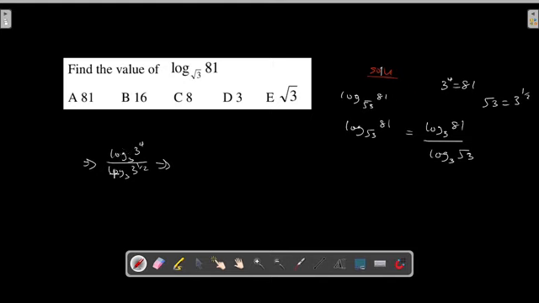Since the bases are the same, let me try to break it down like this. So if you have log base 3 of 3 to the power of 4, divided by log base 3 of 3 to the power of 1 over 2.